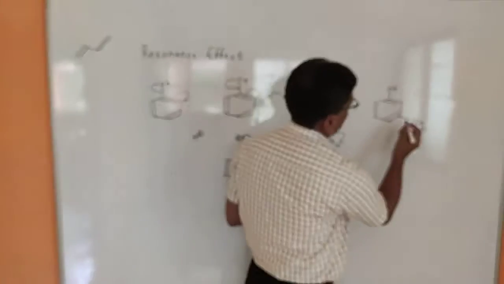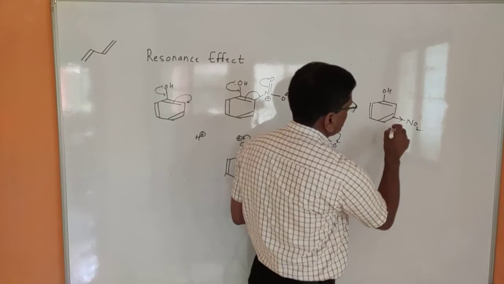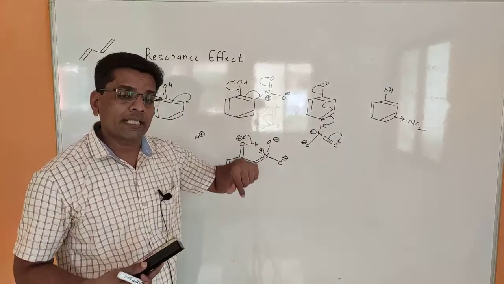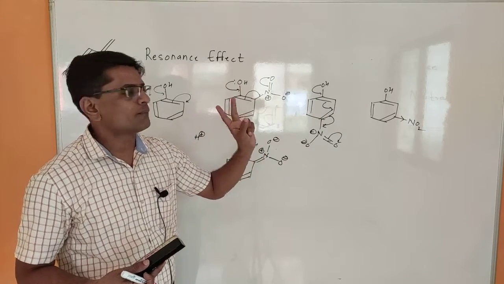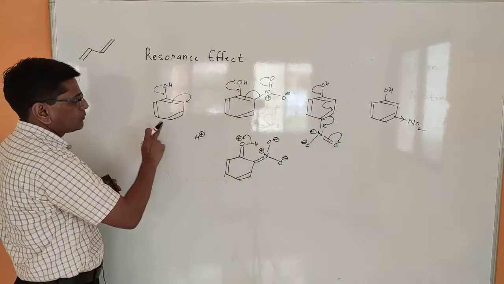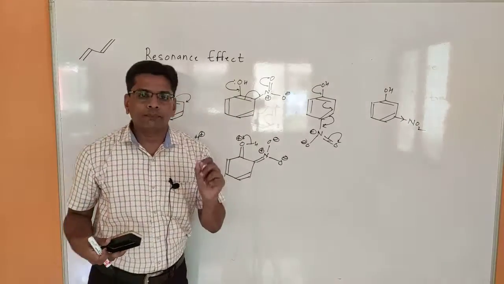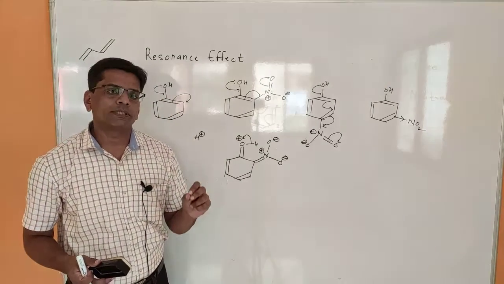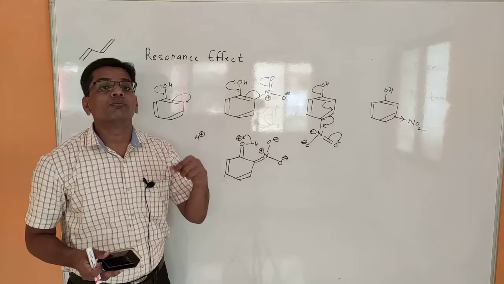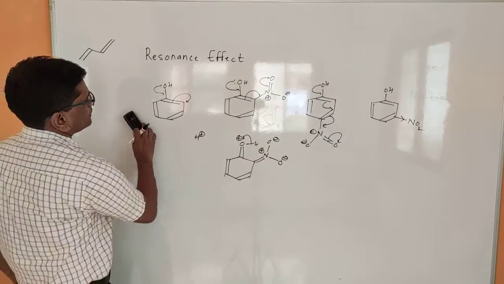And when we consider the meta-substituted, it will show inductive effect as well as resonance effect. But the nitro group cannot withdraw the electron directly from the oxygen. So that's why this is weakly acidic, but it is a stronger acid as compared to phenol. So that means if an electron withdrawing functional group is present in the phenol, then that makes phenol more acidic as compared to phenol. Now then,